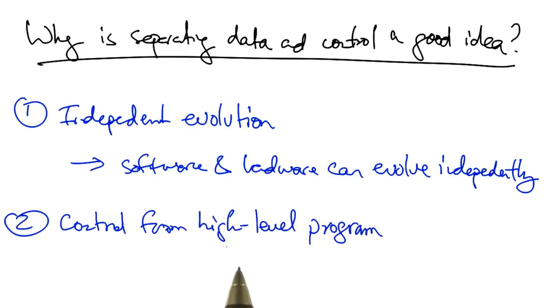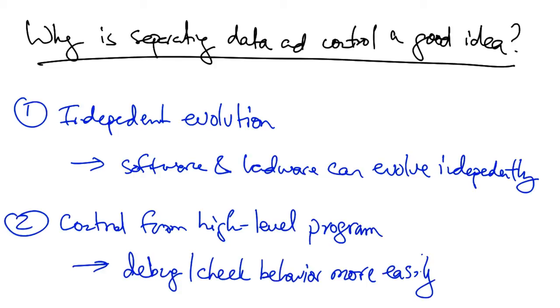The second reason that separating data and control planes is a good idea is the opportunity to control the network behavior from a high-level software program. Controlling the network from a high-level program, in theory, allows network operators to debug and check network behavior more easily than in the status quo, where network behavior is determined by the distributed low-level configuration across hundreds of switches and routers.